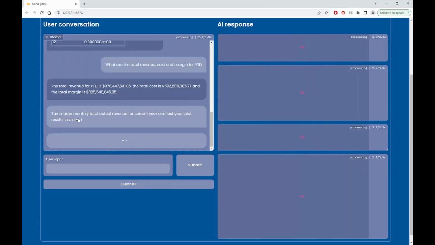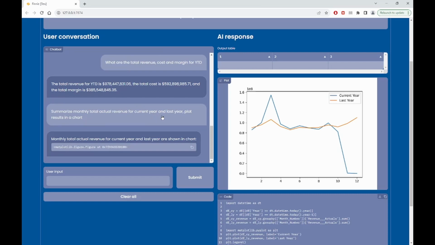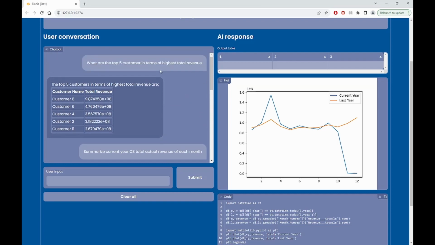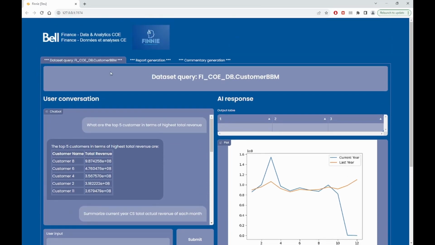So summarized monthly total actual revenue for current year and the last year, plot results in the chart. So here is the chart. So this use case was developed by Doria.